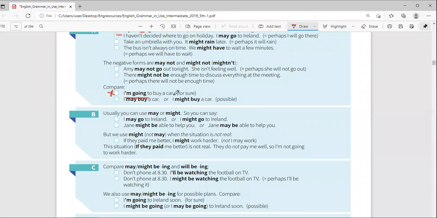So because you have decided, then for sure you're going to buy a car. In fact, the money is in the bank. But when you say I may buy a car or I might buy a car, this is only possible. Maybe you're waiting for money. Your uncle told you that one day when he gets the money, he's now in Dubai, he says if he gets more money, he's going to send you to buy the car. So you are not sure.